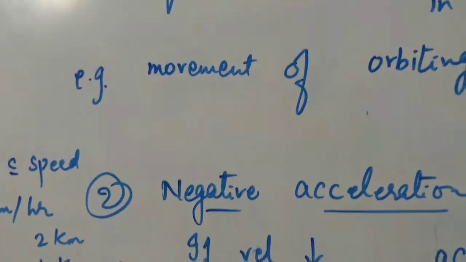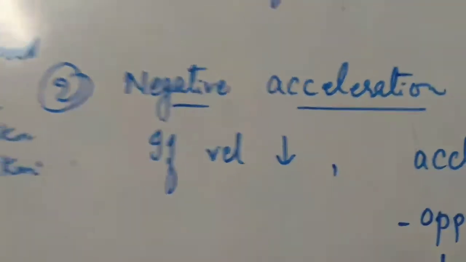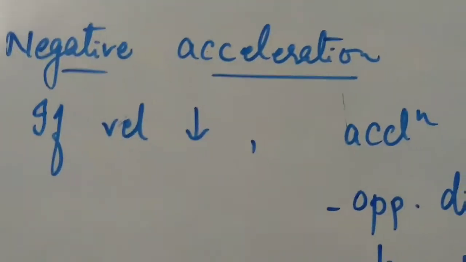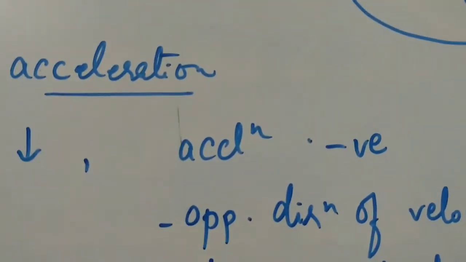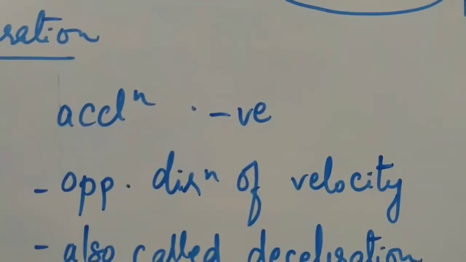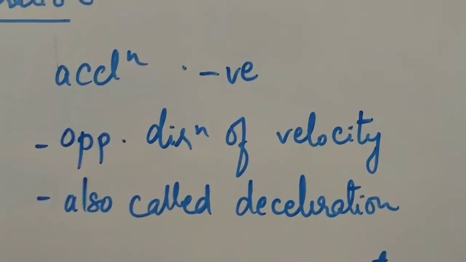Next is negative acceleration. Negative acceleration means when the velocity is decreasing, at that time acceleration is said to be negative, and it is in the opposite direction of the velocity. Negative acceleration is also called deceleration.